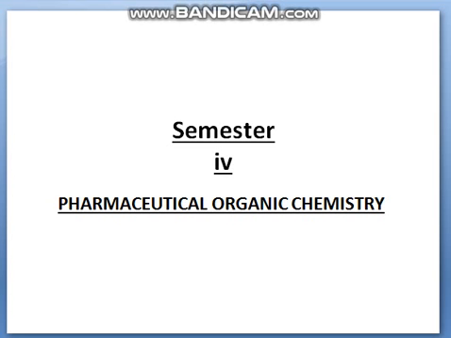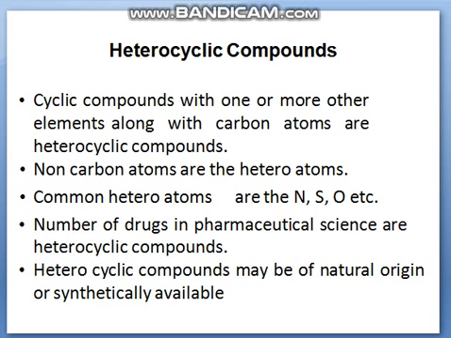Today our topic is pyrrole, of semester 4th pharmaceutical organic chemistry. So let's start with the basics. What is a heterocyclic compound? A cyclic compound with one or more other elements along with carbon atoms is a heterocyclic compound. Non-carbon atoms are the heteroatoms. Common heteroatoms are nitrogen, sulfur, oxygen, etc.